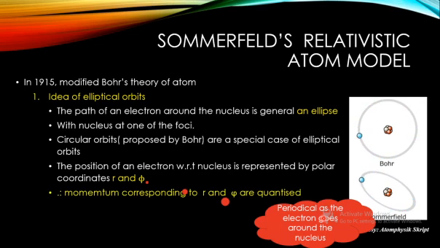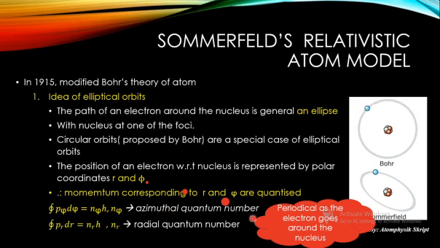So according to the general quantization rule, we can apply the quantization for the momentum corresponding to r and phi. So we would obtain the integral of p phi d phi equal to n phi h, where n phi is the quantum number associated with the angle phi, and hence it is called the azimuthal quantum number. And for r, you have the quantization rule as the integral of pr dr equal to nr h, where nr is the quantum number related to the radial vector, and hence the name radial quantum number.